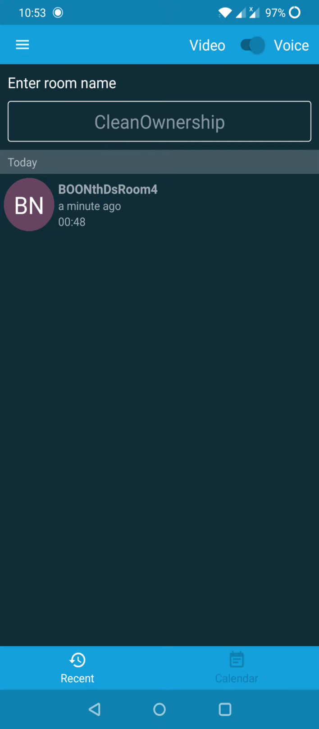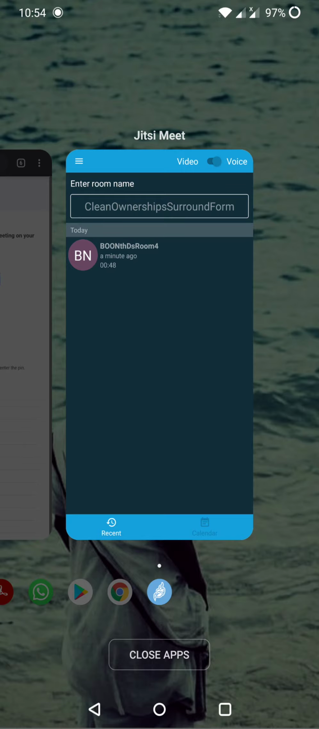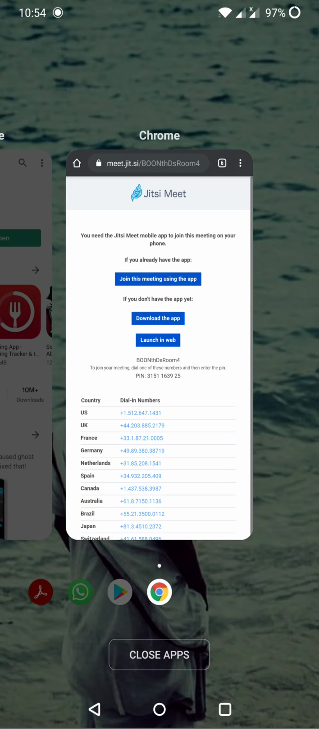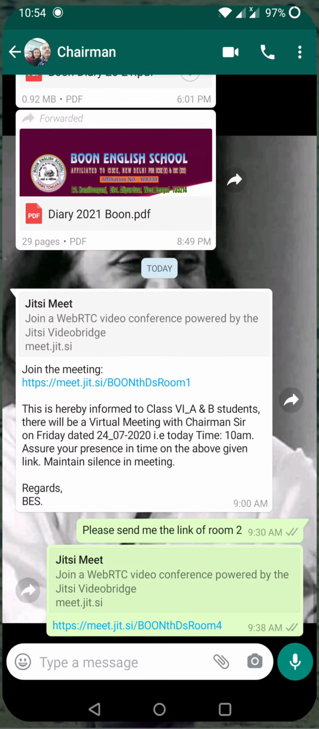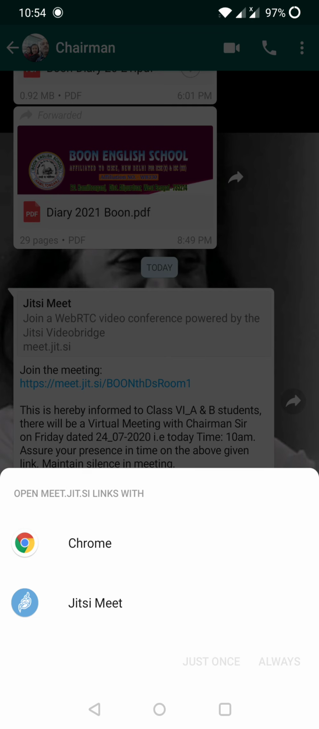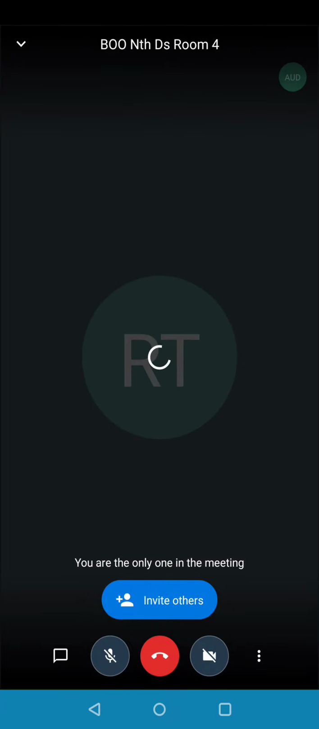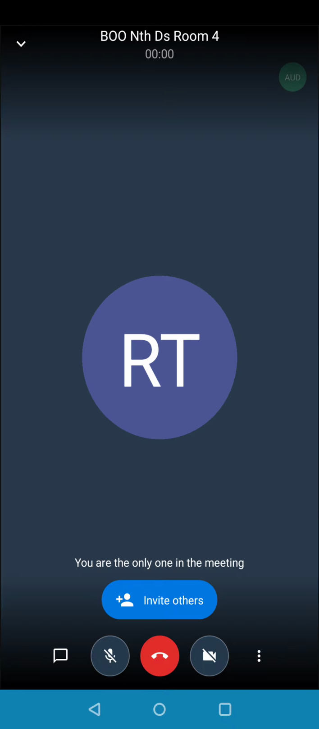Like for example, now you have the app pre-installed in your phone, so you go to the respective WhatsApp message and just click on it. Now they will give you an option, open meet.jitsi links with Chrome or Jitsi Meet. Since we already have the app, we'll open it with Jitsi Meet, and voila, you are in the meeting. Yes, and it is very convenient this way.